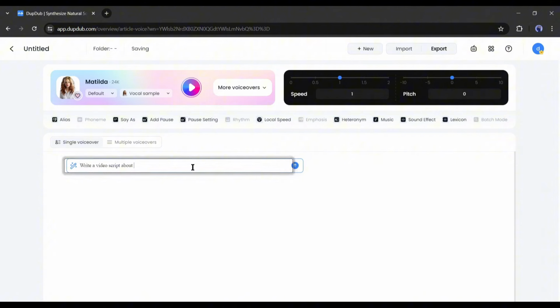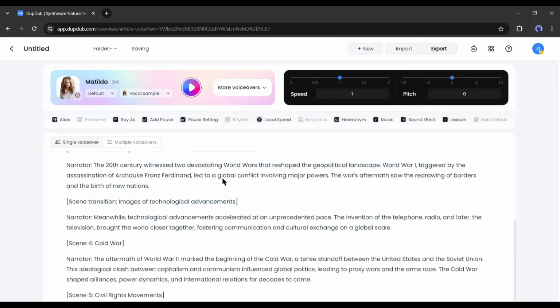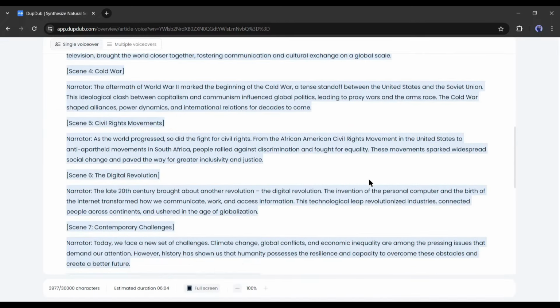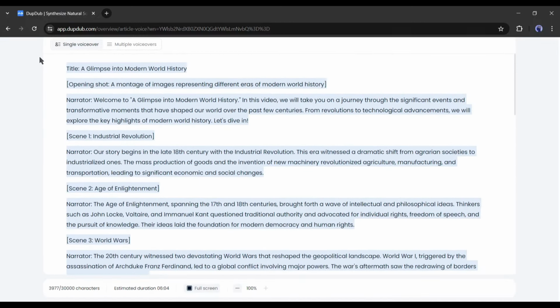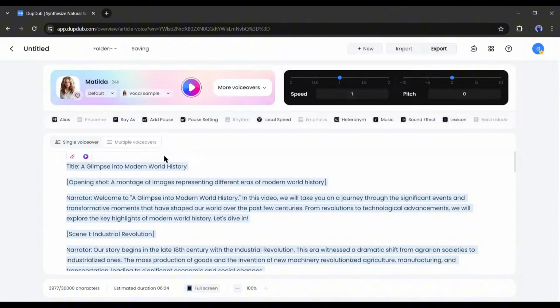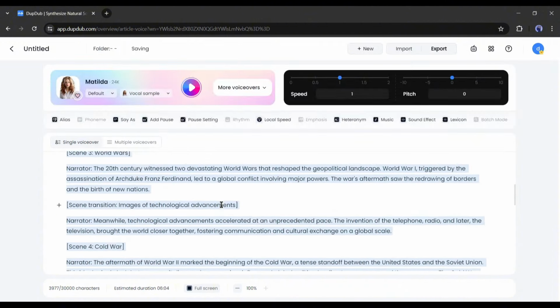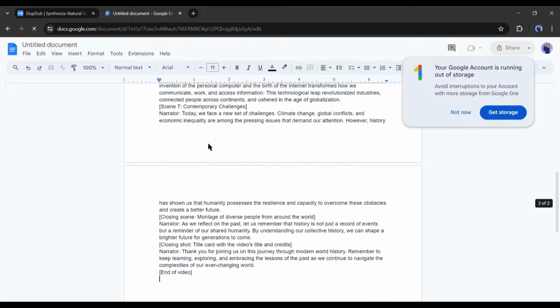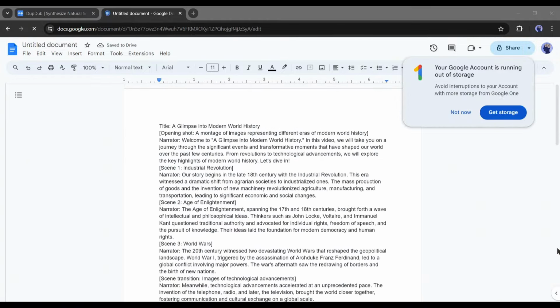Now we have to enter the video topic. For example, I am typing Modern World History. And you can see, the video script along with visual suggestions is ready. Now you can generate voiceover from here. But I won't do it. Instead of generating voiceover, I will copy the script and keep it in a doc file. Okay, our script is ready.